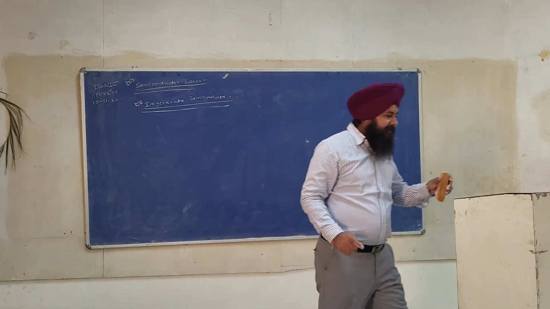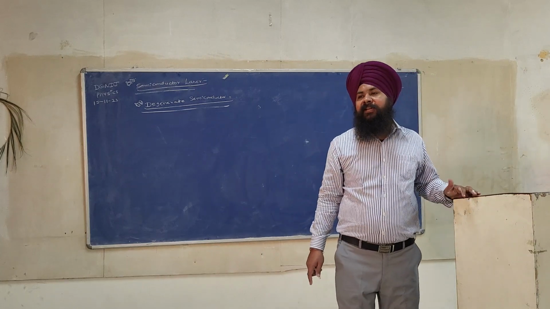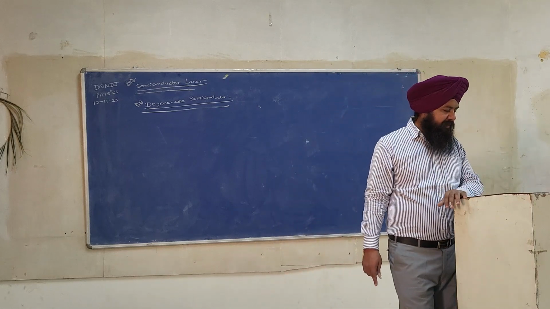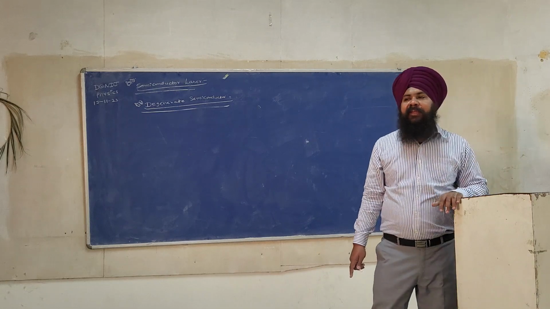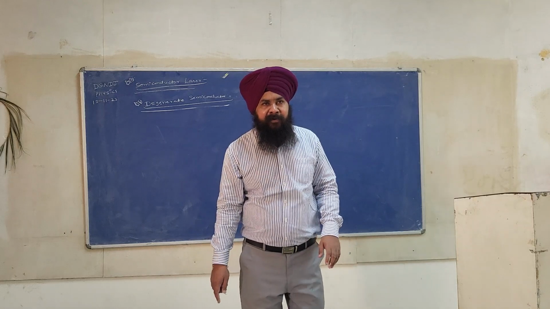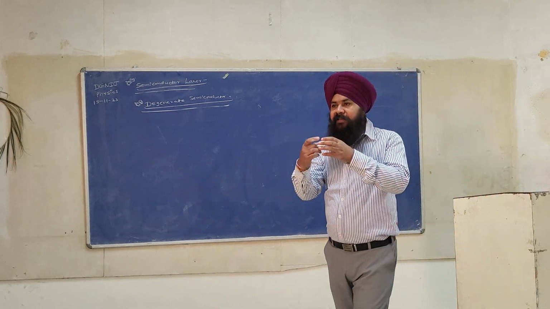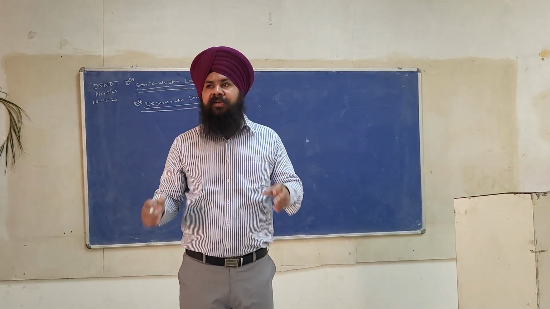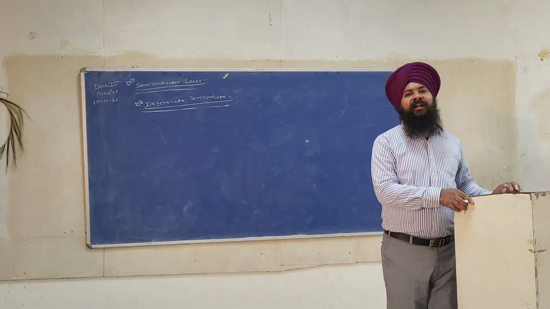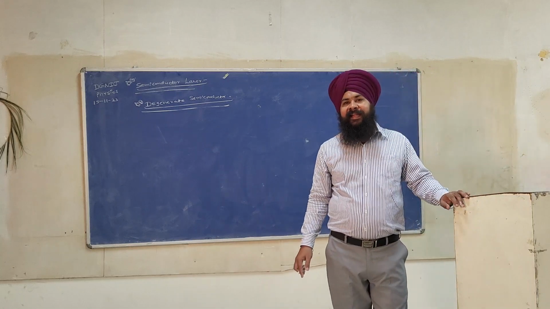But how? Please write with a red pen: if we increase the impurity concentration in n-type or p-type semiconductor, if we increase the doping or impurity concentration, then impurity atoms come close to each other and they start interacting, just like semiconductor atoms.